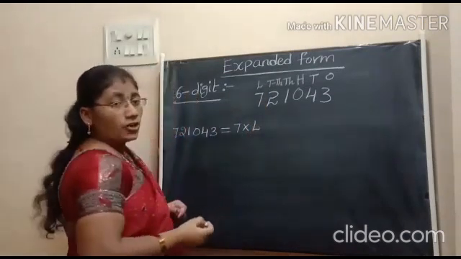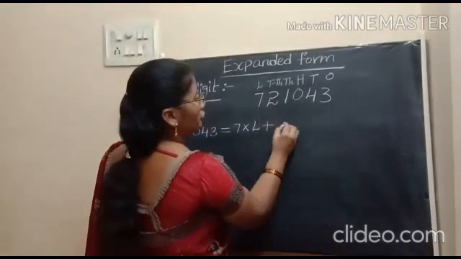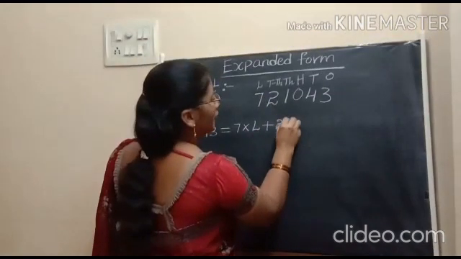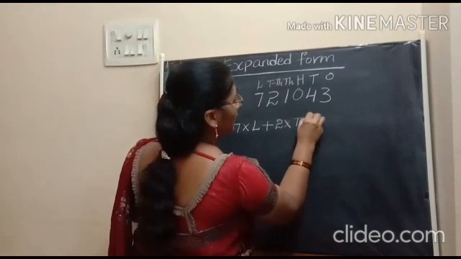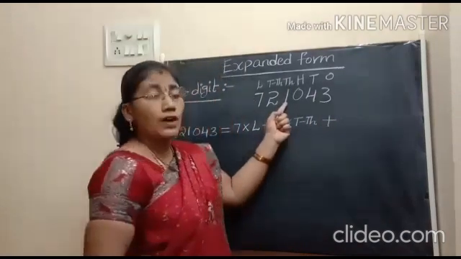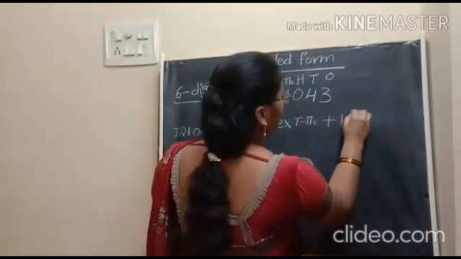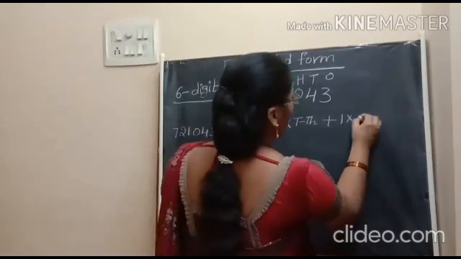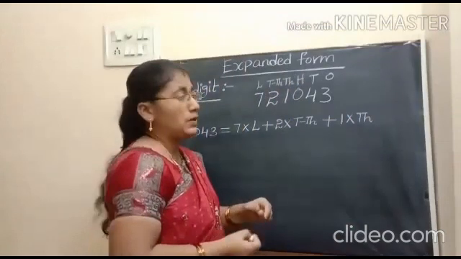I am taking a short form for lakhs. Plus 2 into, 2 is in the 10,000s place, so TTH, plus 1. Place value of 1 is 1 into, it is in the thousands place, so we should take TH to represent the thousands place.